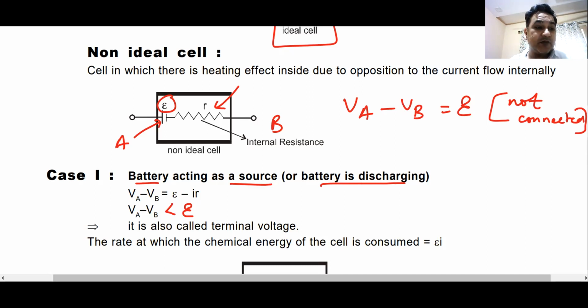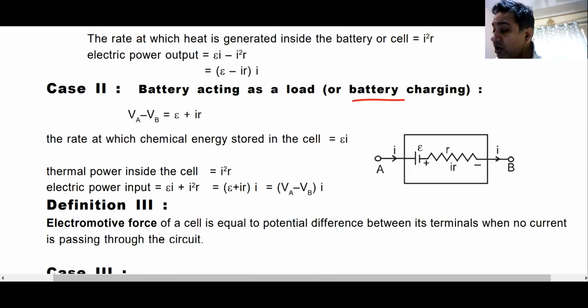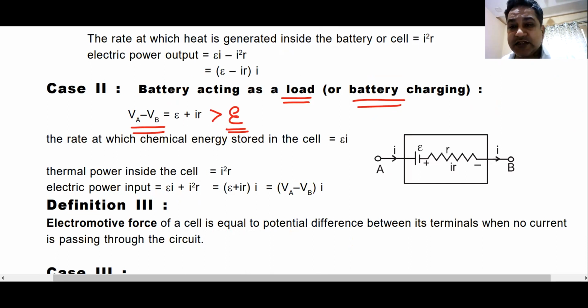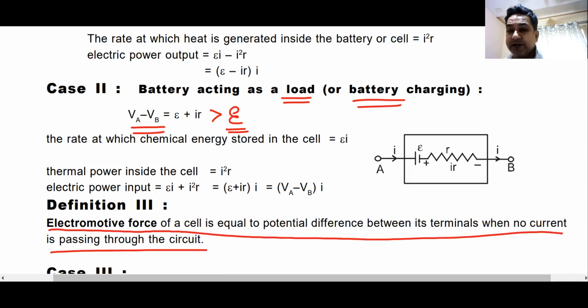And in the case where the battery is getting charged or is acting as a load, this VA minus VB will be greater than E. Do we understand this? So from here you can have the third definition of EMF. It is equal to the potential difference across the terminals when no current is flowing. When no current is flowing, even if it is an ideal battery or a real battery, the potential difference always remains the same as the EMF of the battery.